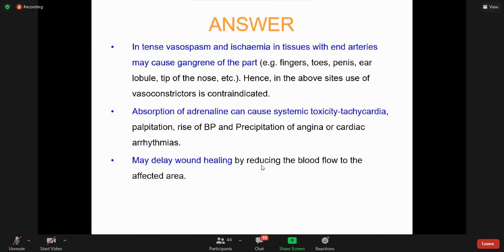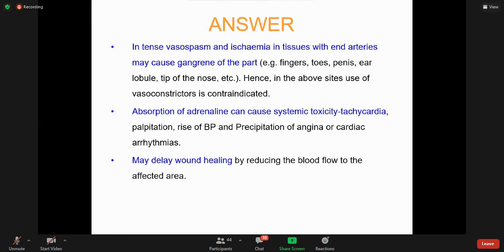So this systemic toxicity like tachycardia, palpitation, rise of blood pressure, and precipitation of angina or cardiac arrhythmias involves which receptors? Especially alpha-1 and beta-1 receptors, because alpha-1 receptor stimulation is responsible for vasoconstriction that will lead to increased venous return, so that will lead to increased cardiac output and increased blood pressure.